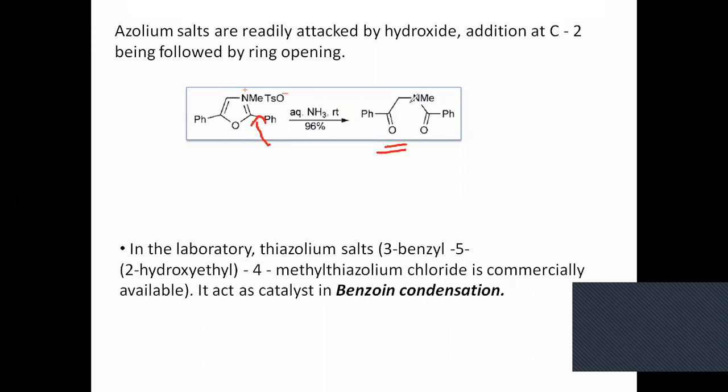You might have heard that alpha amino carbonyl is a starting material for the synthesis of azole compounds. We have seen that. So it gives back the starting material we used in the preparation of azoles.